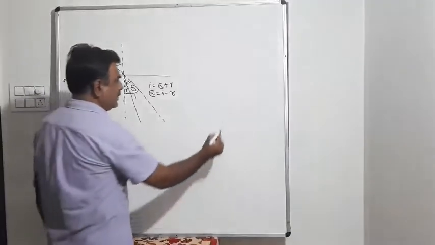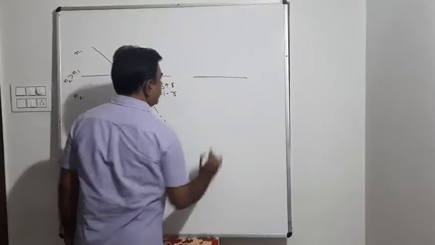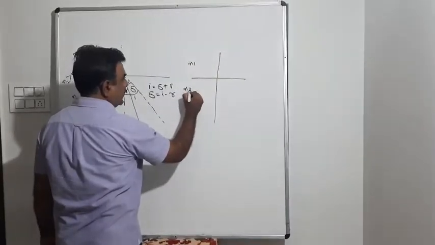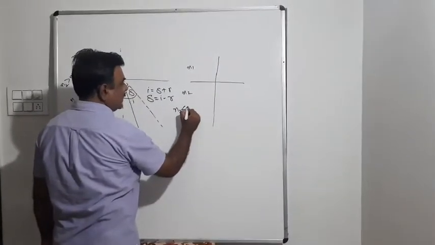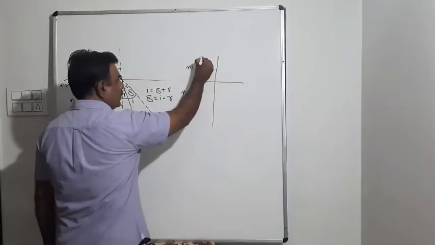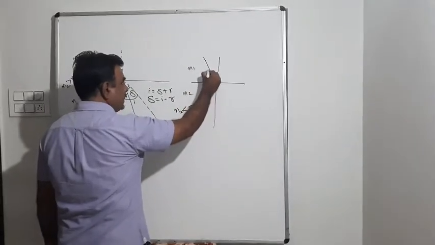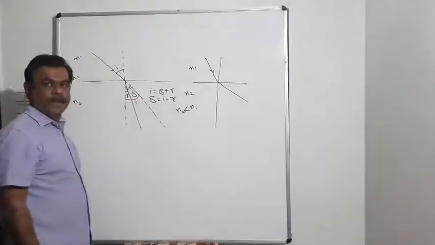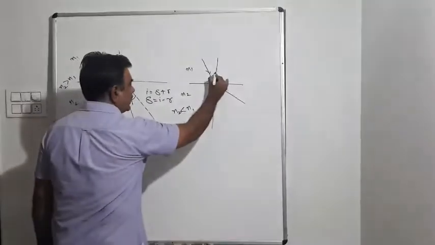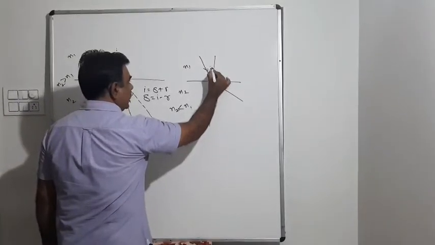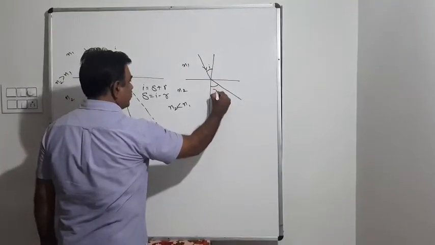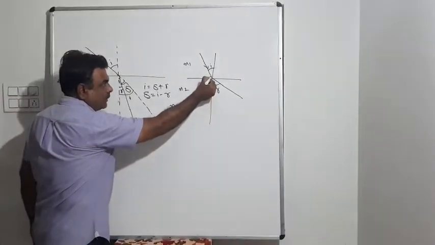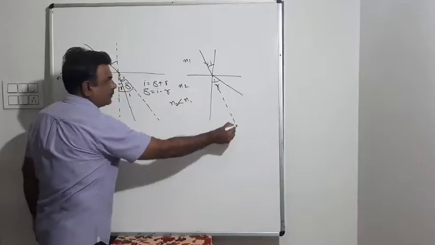Now the second condition, when it passes from denser to rarer. n1, n2, this time n2 is less than n1. The light ray is incident at a certain angle and it bends away from the normal. Here the angle of incidence is i, the angle of refraction is r. If there is no refraction, light would have followed this path.